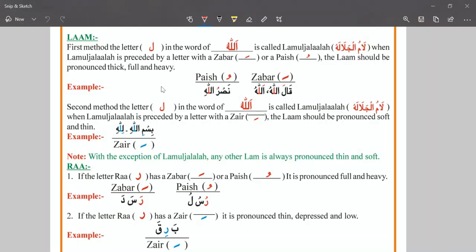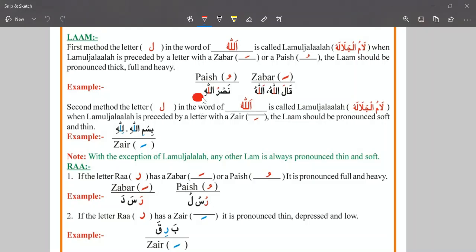I'm repeating again, there are two things. The one thing is that the Allah Lam is there. The second thing, the previous letter that will connect with the Lamul Jalalah, that will join with the Allah Lam, has a sign of Zabar or Pesh. Then the Lam will be pronounced with the heavy, thick sound.